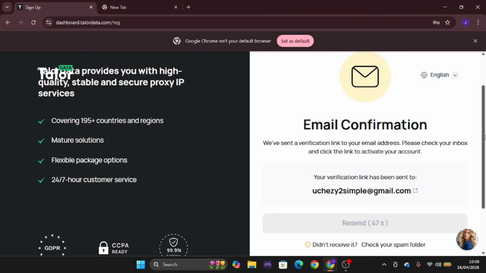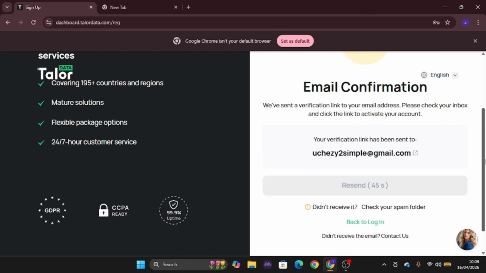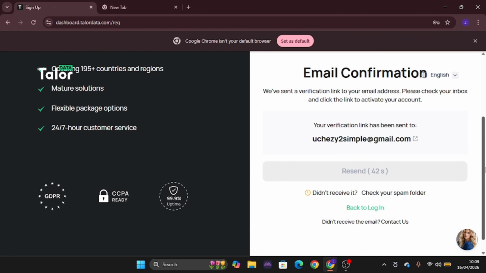So right here you can see email needs to be confirmed. Now a code needs to be sent to your email address. So check your email and confirm your email. All right, confirm your email on this particular platform. So I just confirmed my email via my mobile device. All right, so my email has been confirmed right on this platform. So once you do this, your email has been confirmed.